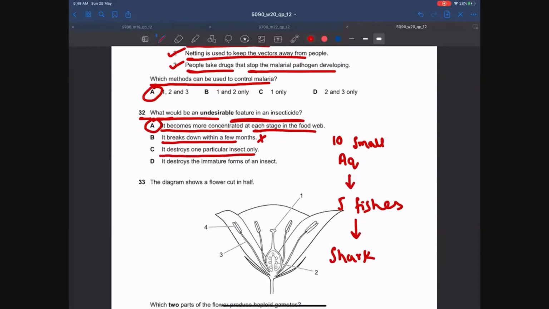It destroys one particular insect only. This is a desirable feature, guys. This is not an undesirable feature. Insecticides are specific, so they kill only one particular type of insect. So this is a desirable feature, not an undesirable feature.